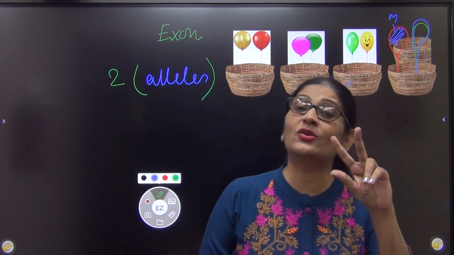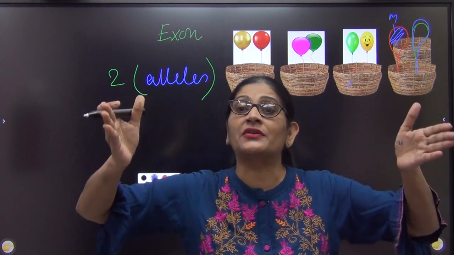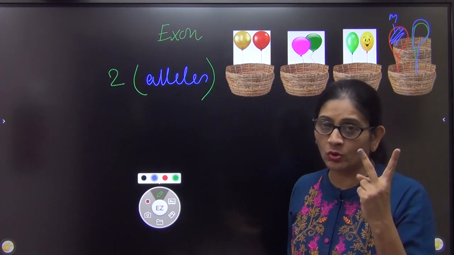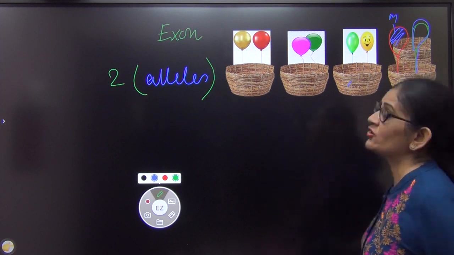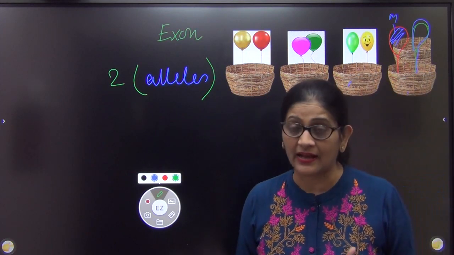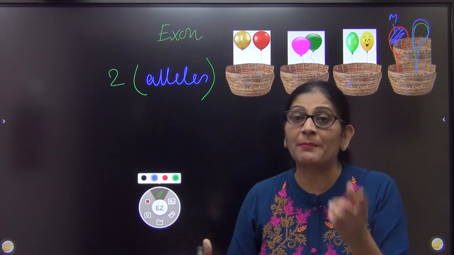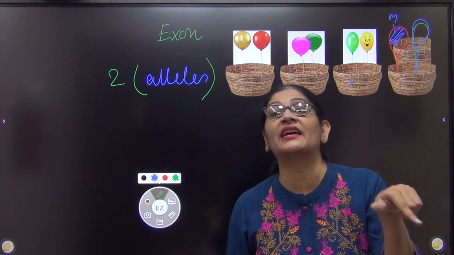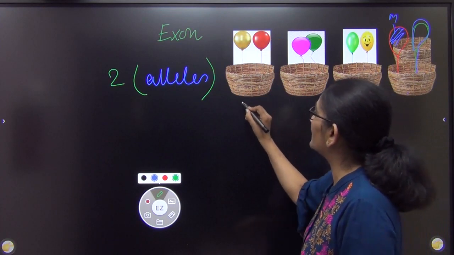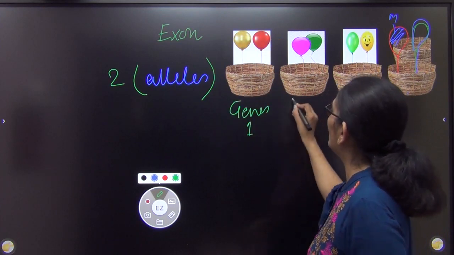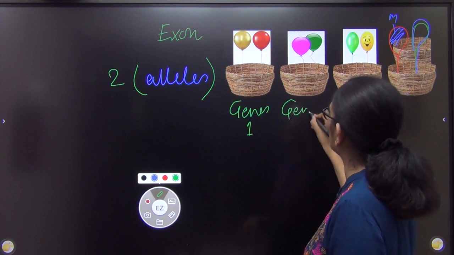Right? So since there are only 2 alleles, and if we are comparing a small piece of DNA, हमारे पास सिर्फ 2 allele है और हम DNA का केवल एक छोटा सा टुकड़ा कंपेयर कर रहे हैं. So there is a huge probability that many people may have the same allele for the genes under consideration. If you consider the balloons as genes, if you consider this as gene 1, you consider this as gene 2, right?